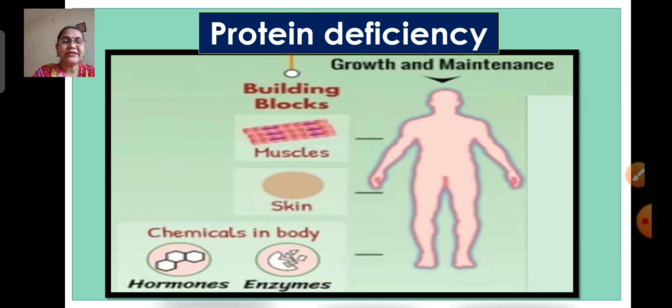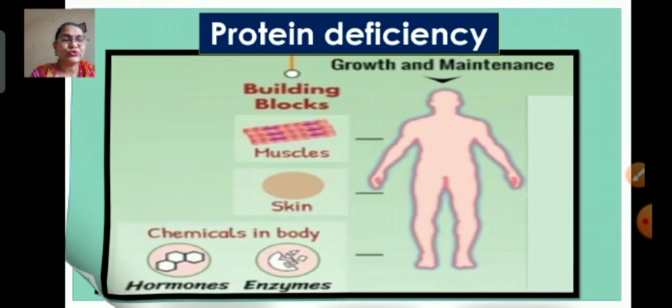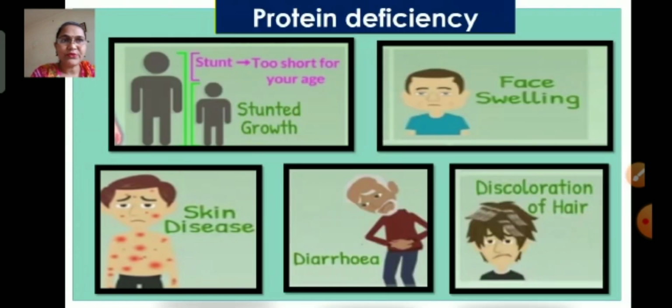First is protein and carbohydrate deficiency. Our body needs protein for growth and maintenance. Proteins are building blocks of muscles, skin, and chemicals in the body like hormones and enzymes, etc. Deficiency of protein leads to stunted growth, face swelling, skin diseases, diarrhea and discoloration of hair.